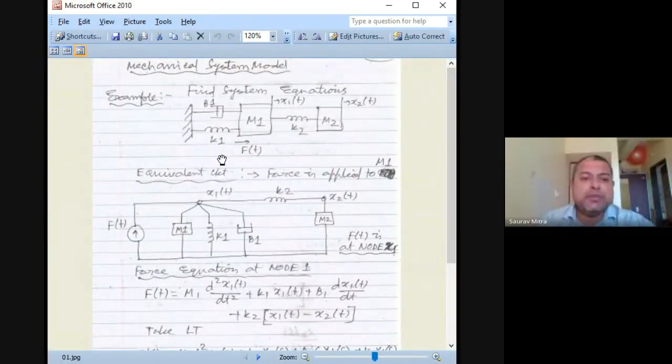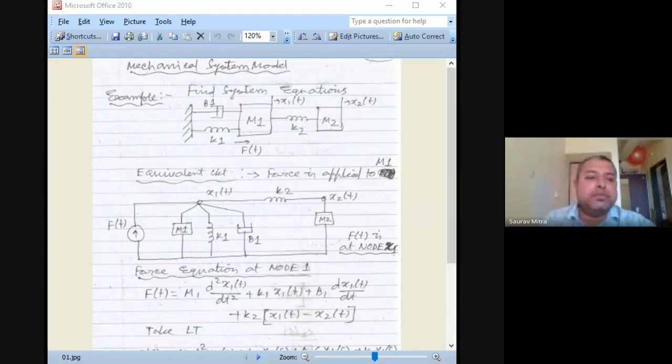While drawing the free body diagram, we find that this force is acting on x1, so the force is connected to x1. So this is Ft, then M, B, and K. All are parallel. So in this case, F, M, B, and K are all in parallel, like this, and this is connected to node x1t. So there is a node. Between node x1t and x2t, the common thing is K2, that is spring 2, with constant K2. And there is the x2 node.